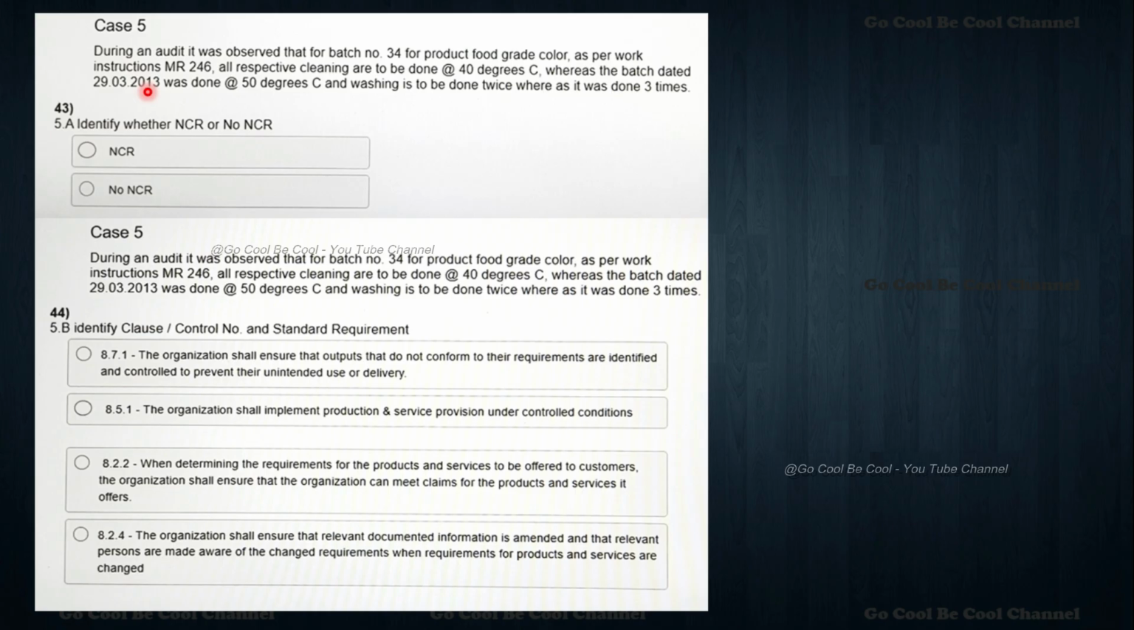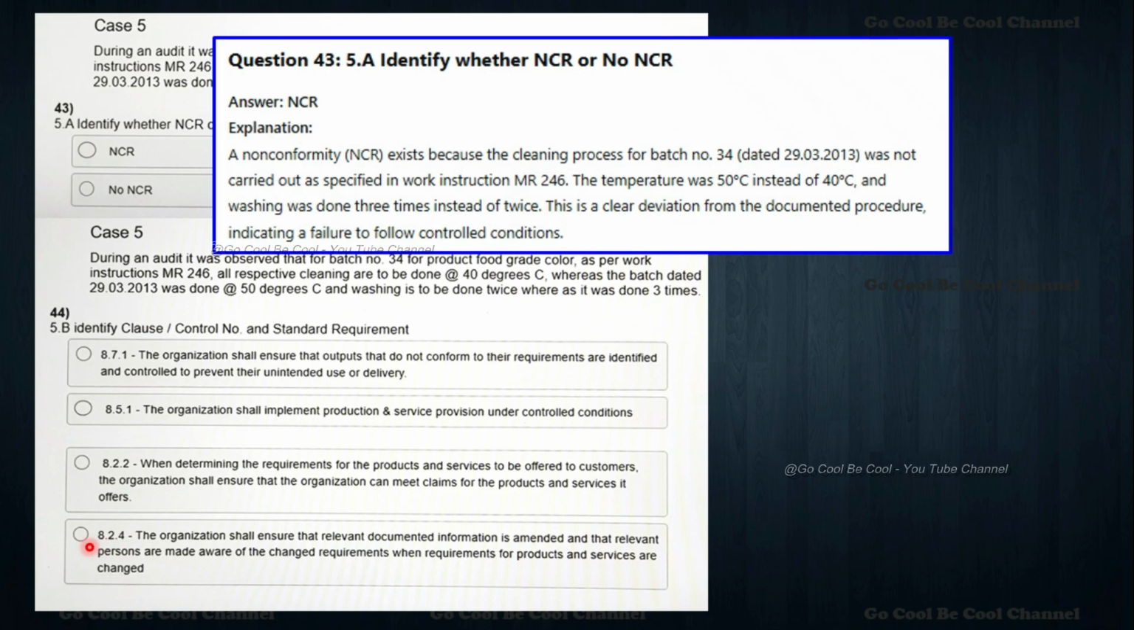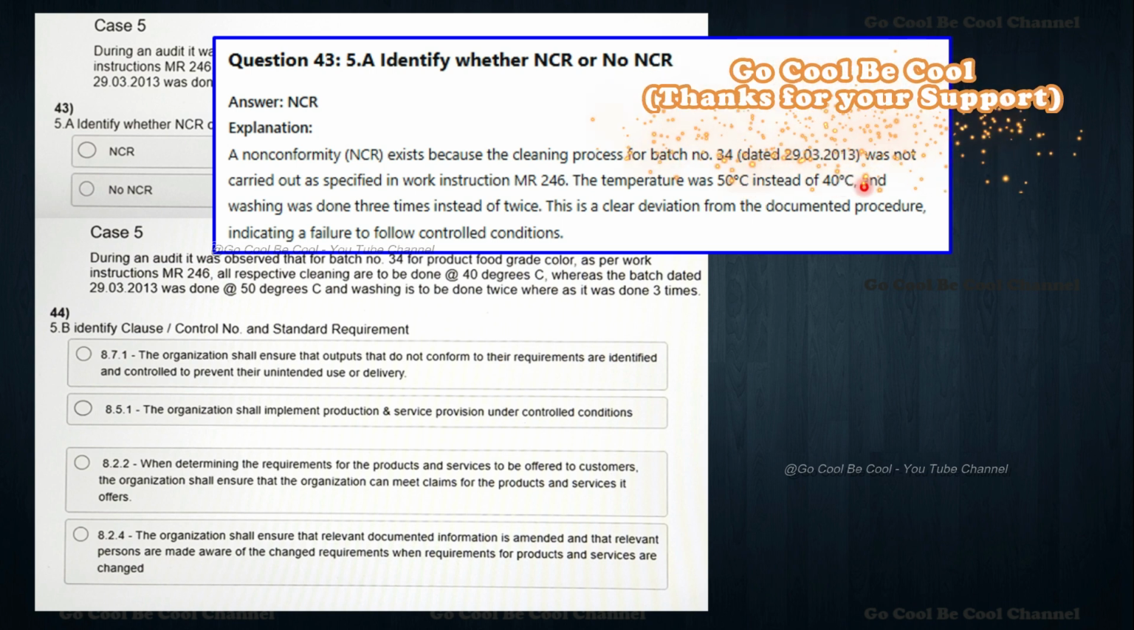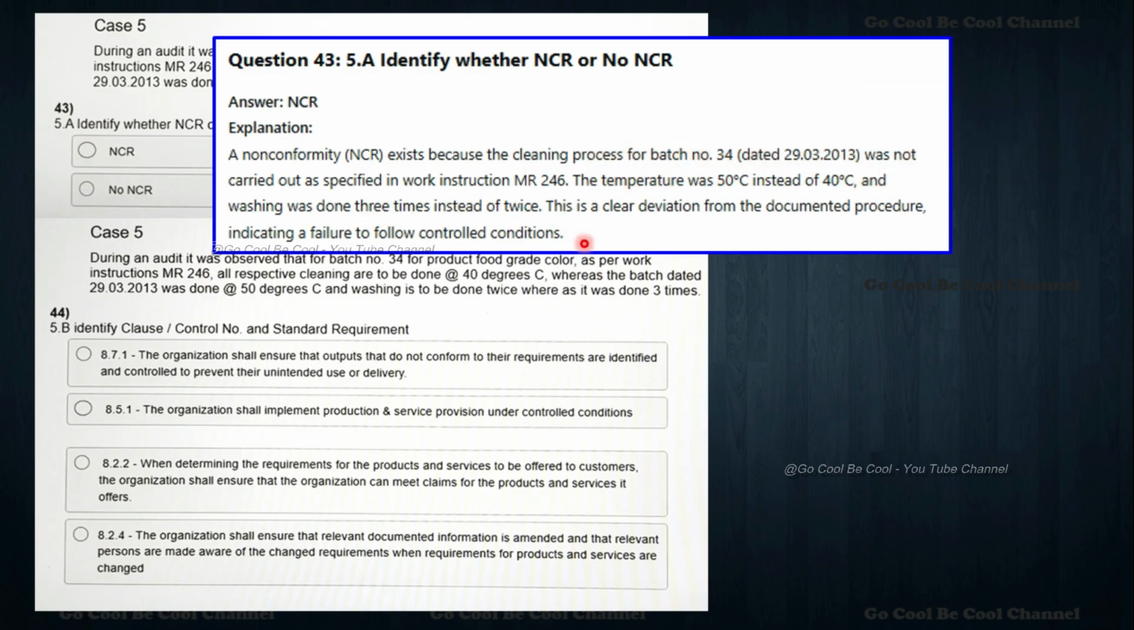Yes, of course it's supposed to be the NC, we have to pick exactly the right answer: 8.1, 8.5.1, 8.2.2, 8.2.4. So it's supposed to be NC. A non-conformity exists because the cleaning process for batch number 34 was not carried out as specified in the work instruction, MR 246. The temperature was 50 degrees instead of 40, and washing was done 3 times instead of twice.